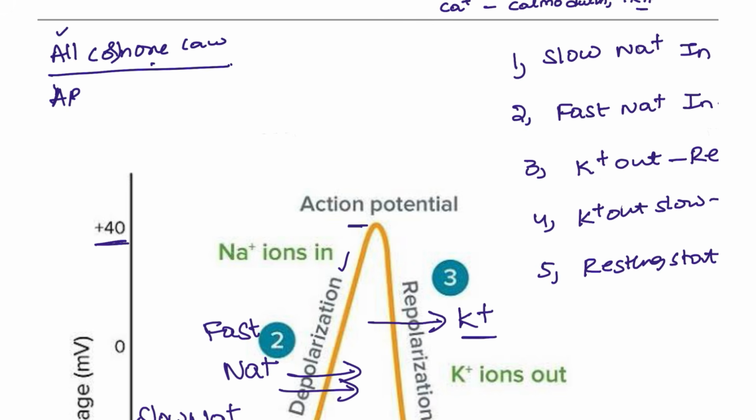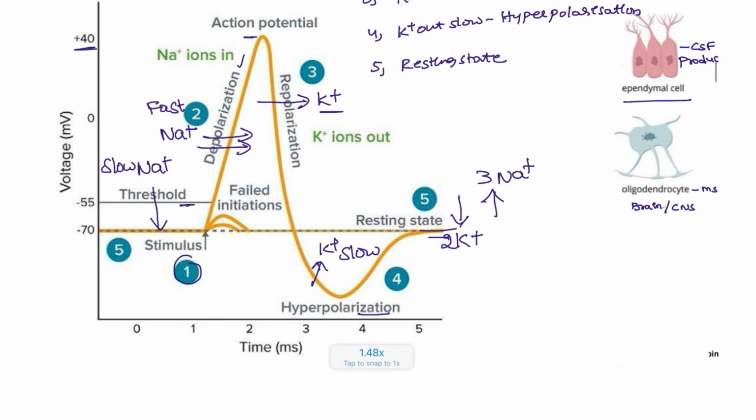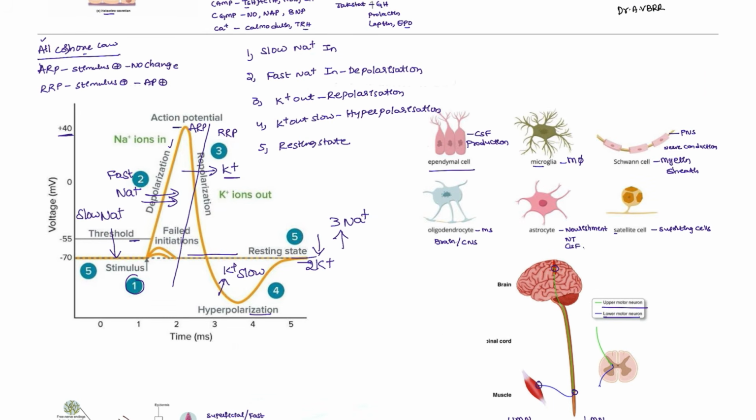Next, the absolute refractory period. In the absolute refractory period, even if you give a stimulus, there will be no change. And the other one is the relative refractory period. If you give a stimulus, there will be an action potential again. So one third of the cycle will be the absolute refractory period, whereas this part will be the relative refractory period. Okay, this is what you have to remember.